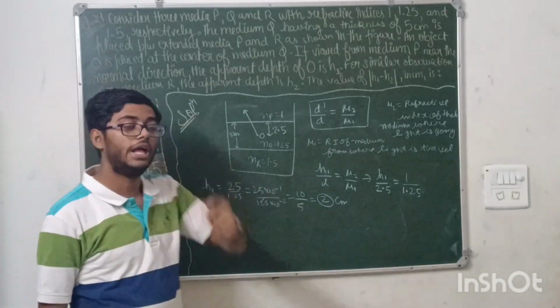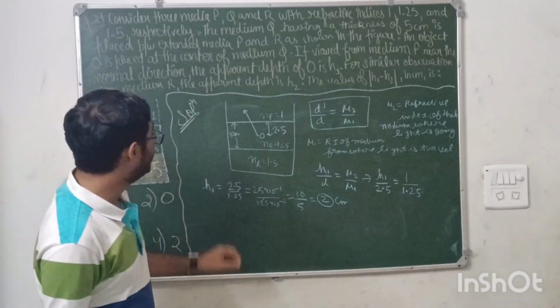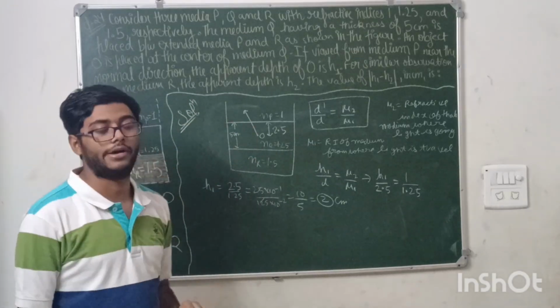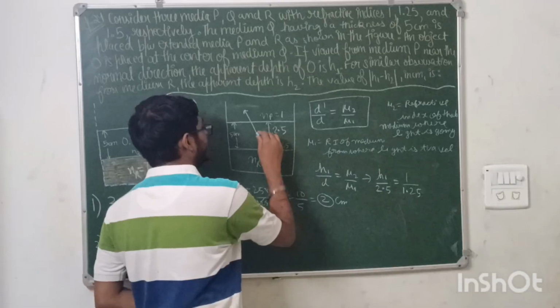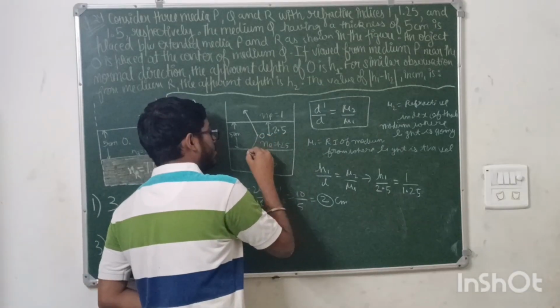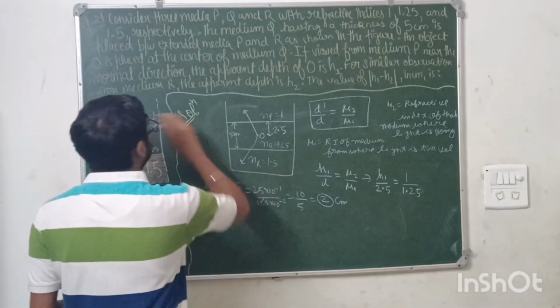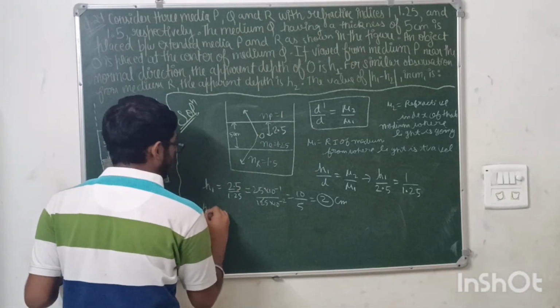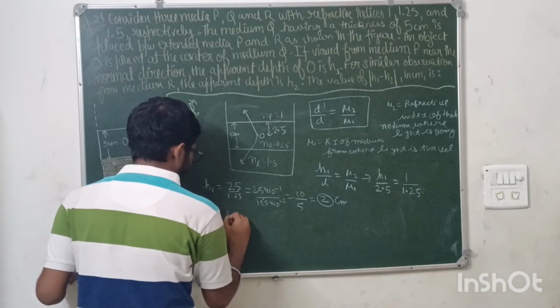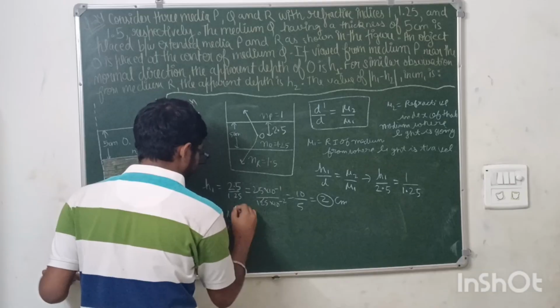Okay, now we need to find h2. What was h2? h2 was the apparent depth when the object O is viewed from R. Same concept: when this light from O travels to the medium R, the apparent depth is written as h2. So same formula, h2 by d is equal to mu2 by mu1.